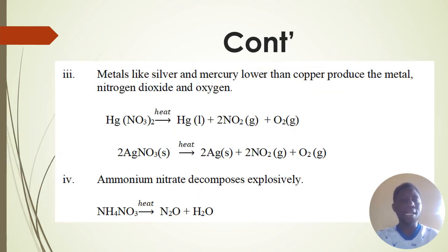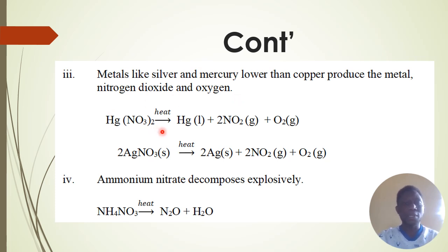Here we have another chemical property of nitrates. Metals like silver and mercury, lower than copper, produce the metal, nitrogen dioxide, and oxygen. Really, this chemical reaction shows how nitrates decompose in different ways.